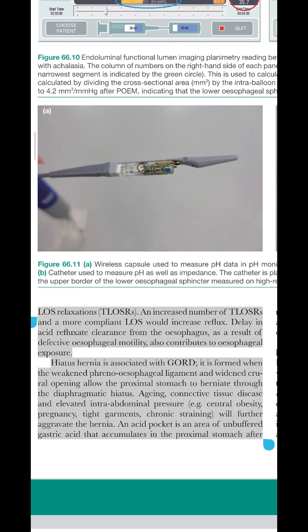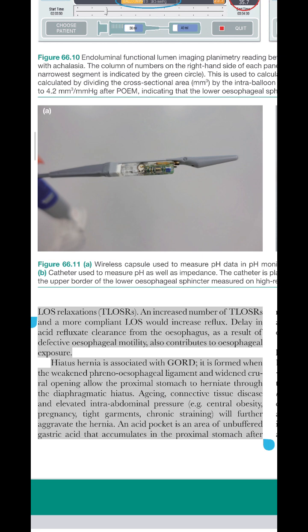Loss relaxations, TLOSRs. An increased number of TLOSRs in a more compliant loss would increase reflux. Delay in acid refluxate clearance from the esophagus, as a result of defective esophageal motility, also contributes to esophageal exposure. Hiatus hernia is associated with GORD.